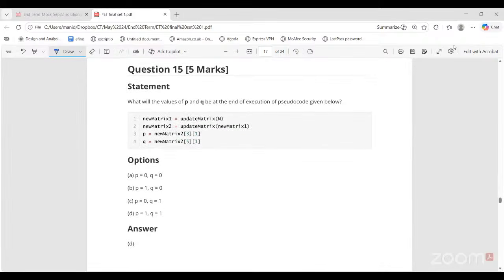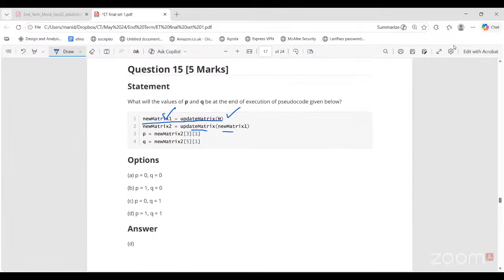This is also from that same question. New matrix 1 is update matrix M. New matrix 2 is update matrix of new matrix. So now you are coming to that 2 hop path. First one is creating the 1 hop path. Now again, if you call this update matrix procedure on this new matrix, that is creating a 2 hop path, the one that you are talking about. Because in this new matrix also, now there are some new edges that have been added, right?